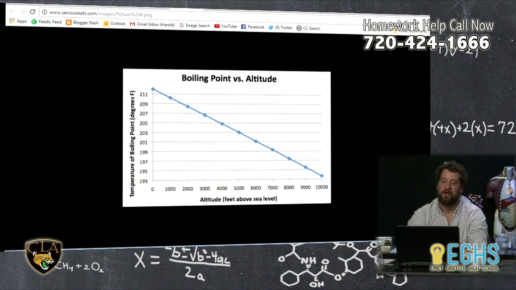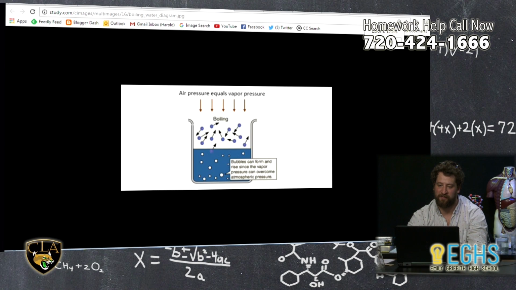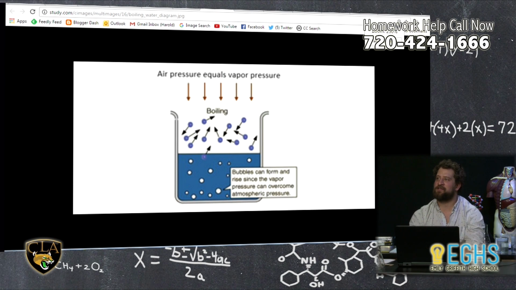Let me show a picture of that idea. This is really small. Let me blow it up here. So hopefully you can see. It might be a little bit unclear on your video screen. But what's pictured here is a jar full of water, and the water molecules down here are just one solid mass, but then we have water molecules floating up above here. And the idea goes that there's a natural pressure that this phase change is exerting from liquid to gas, that these water molecules are exerting on the air around it.